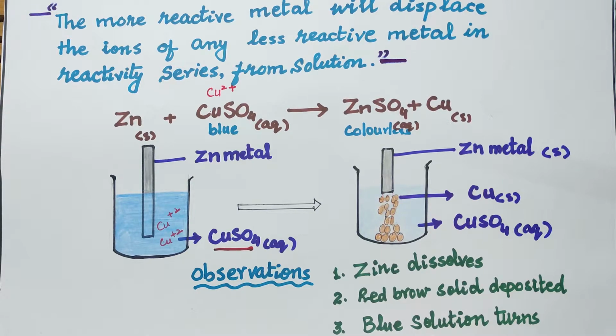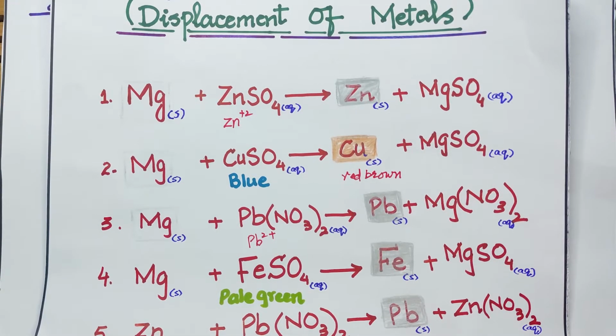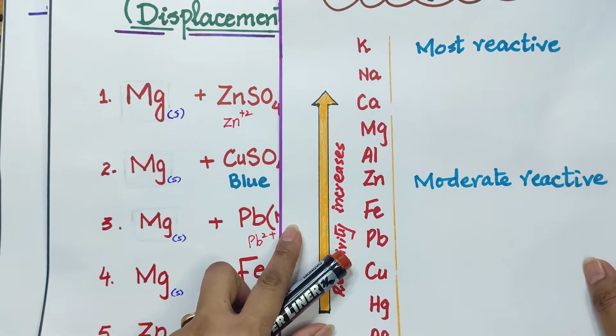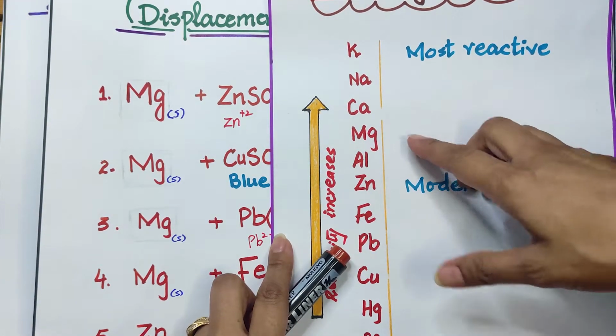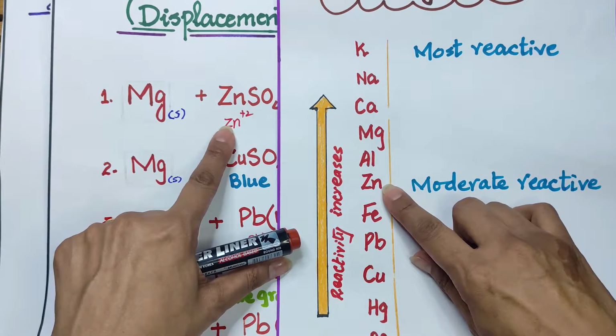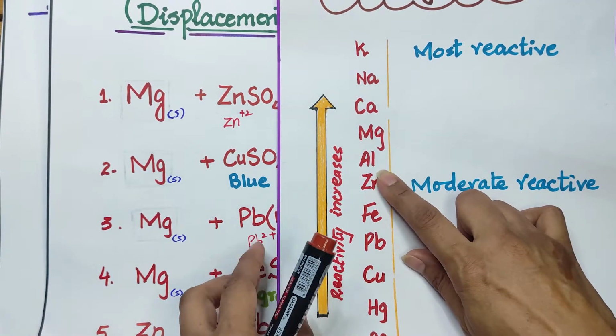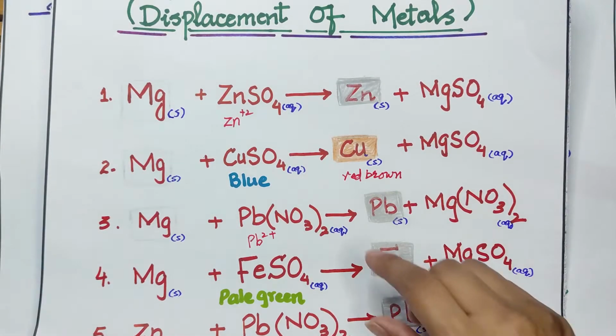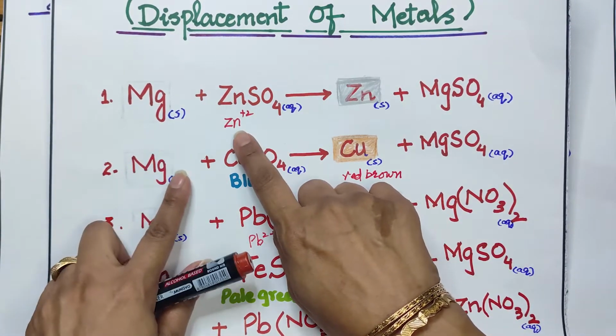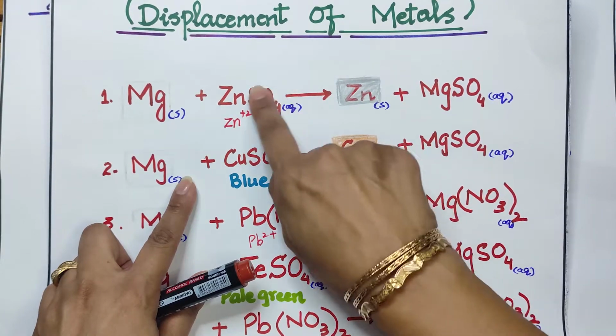Here are some examples through which we can understand it much more, how these metals can displace the metals from their salt solution. Here are some examples in which we can discuss the reactivity series of the metals. If we have a look at this reactivity series, we will be able to know that this magnesium metal can displace the zinc ion from its solution. Magnesium is higher up in the reactivity series, so it can displace the rest of the metals from their salt solutions. So now magnesium metal is going to displace the zinc ion from its salt solution to form zinc